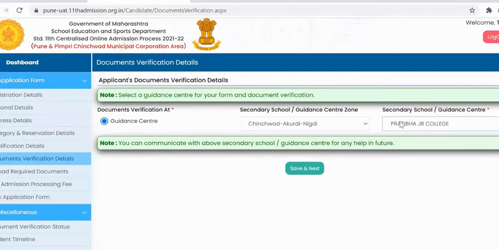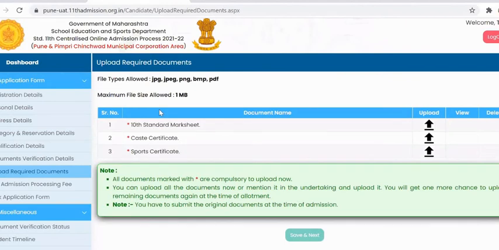Whichever guidance center you select here, your document verification will happen in that guidance center only. So once you select this guidance center, click on save and next for documents upload. On this page, the list of documents will appear as per your selection on category and reservation details.